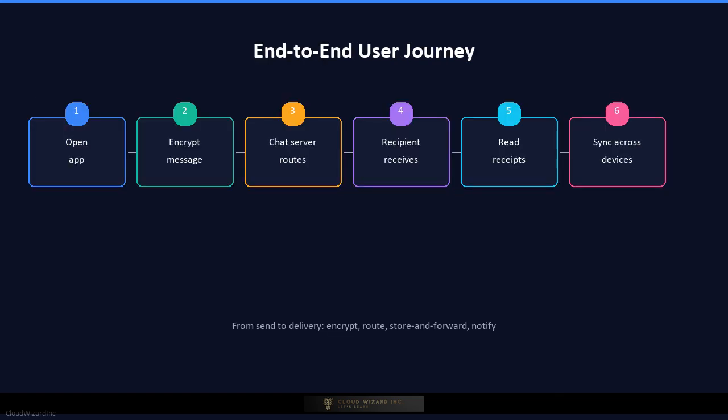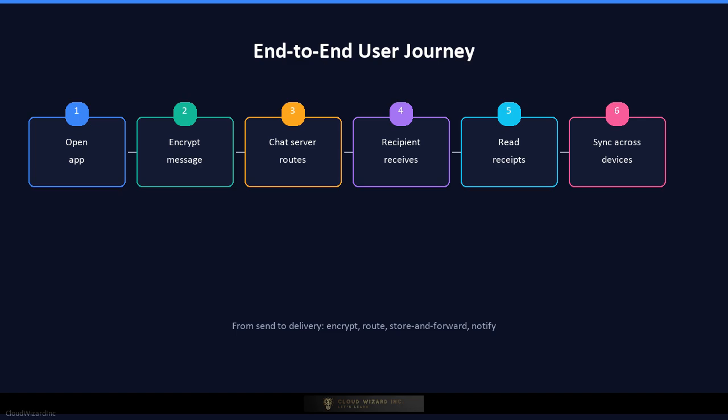Let's trace the end-to-end user journey. Alice opens WhatsApp and sends a text message to Bob. The app encrypts the message locally with Bob's public key, using the Signal protocol for end-to-end encryption. The encrypted message is sent over a WebSocket connection to a chat server. The chat server looks up Bob's active session.